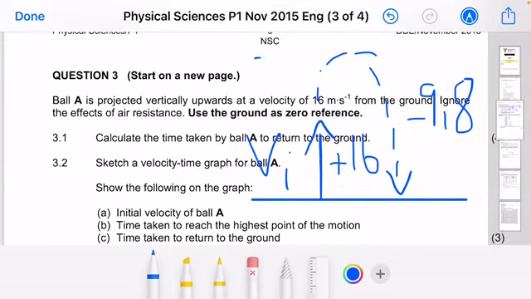We know that at its maximum height, its V, which can be referred to as V final, is equal to 0 meters per second. Massively important, ladies and gentlemen.